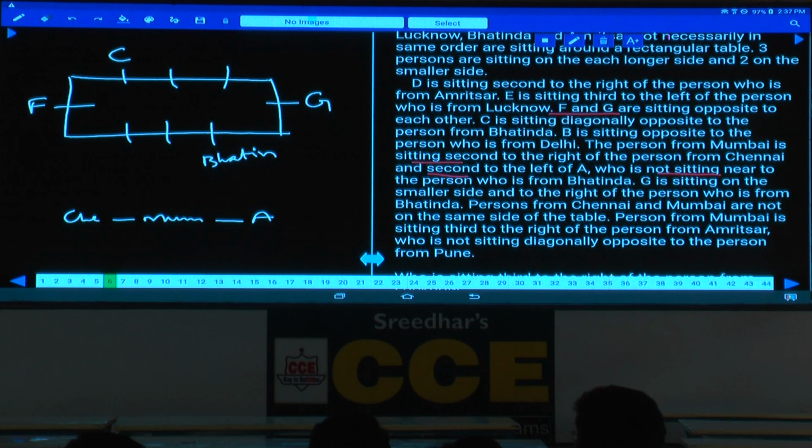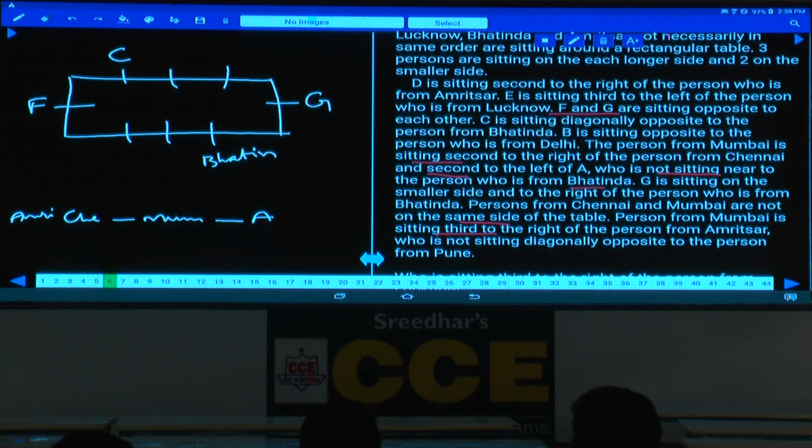A is not nearer to the person from Bathinda, G is on the smaller side, and persons from Chennai and Mumbai are not on the same side. The person from Mumbai is seated second to the right of the person from Amritsar. Now Amritsar must be where? Amritsar must be to the immediate left of Chennai. Hence how many places can we fix? There are 6 places we can fix, isn't it?